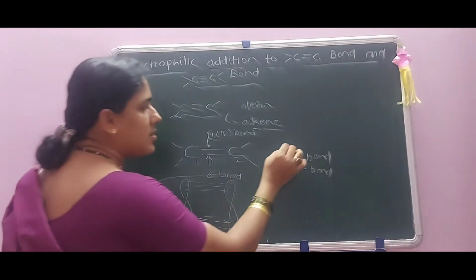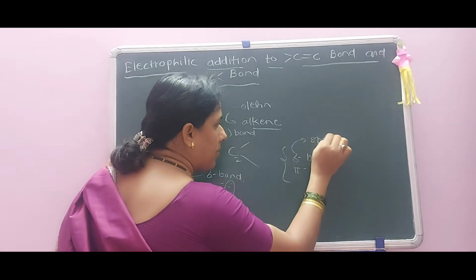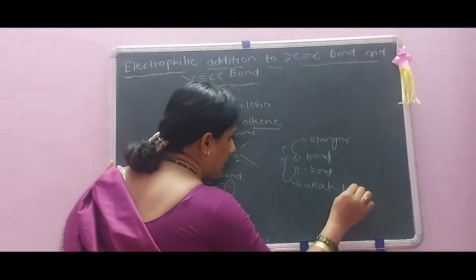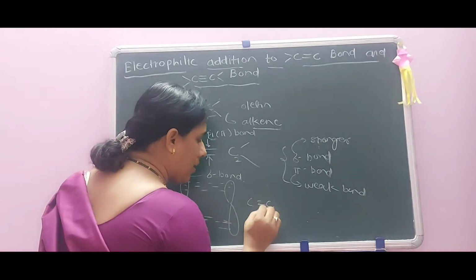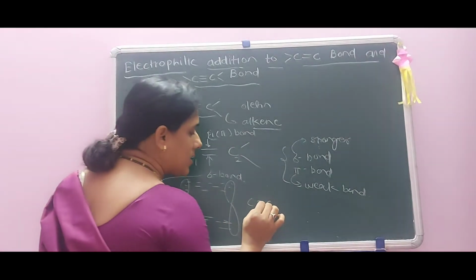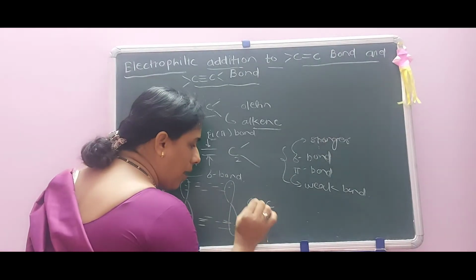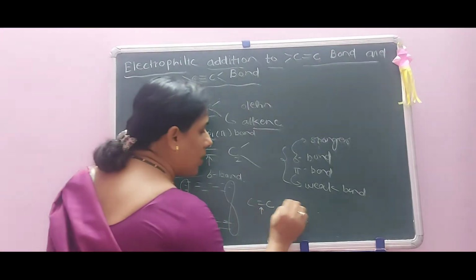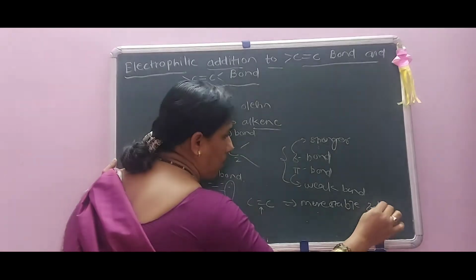Okay, as far as strength is considered, the sigma bond is a stronger bond, and the pi bond is always a weak bond. Therefore in a carbon-carbon double bond, the pi bond is diffused over the carbon atoms. As the pi bond is a weak bond which contains the electrons, they have the ability to combine with other reagents to form more stable sigma bonds.